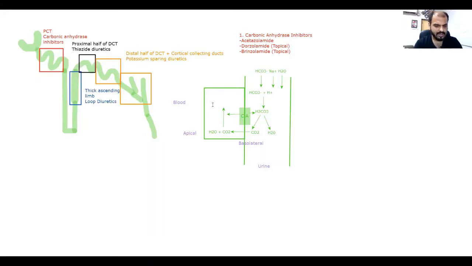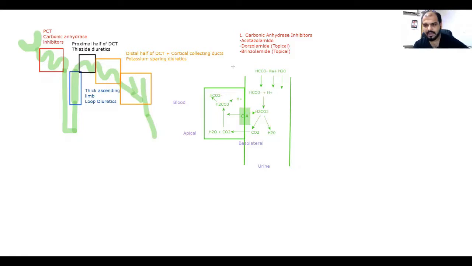Now what we get here is H2CO3. Now H2CO3 will again split into two things. One is bicarbonate and the other is hydrogen. This is hydrogen and here is HCO3 minus bicarbonate. Now we come to a pump. A rounded thing represents a pump.